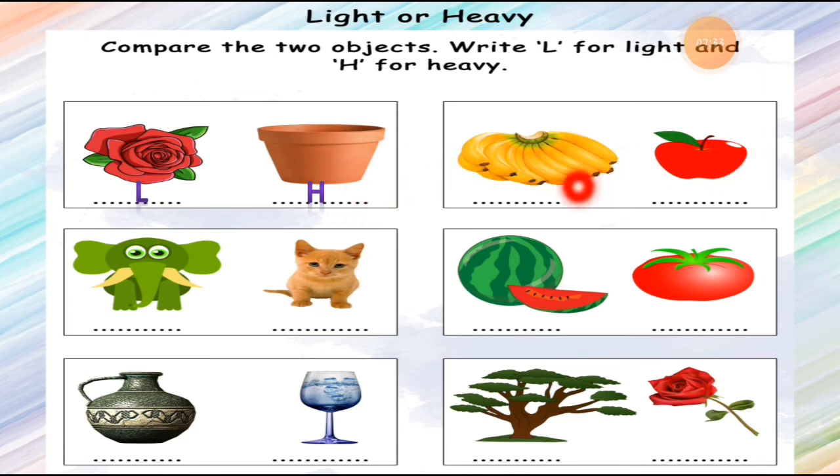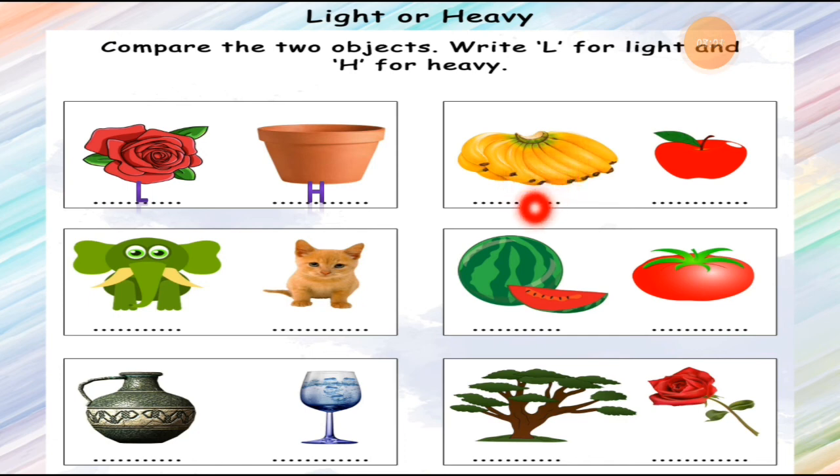Now the next one, here are bananas. So many bananas are there and there is one apple. If you compare these two fruits, bananas and apple, which is heavy and which one is light? What do you think? There are so many bananas, not one banana.